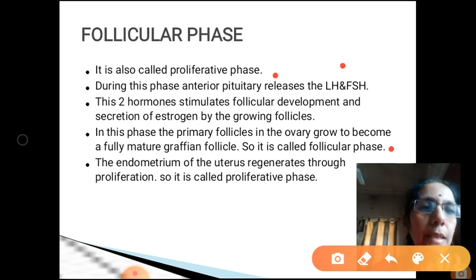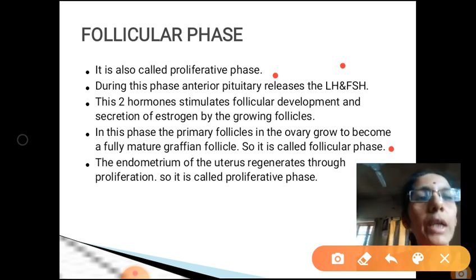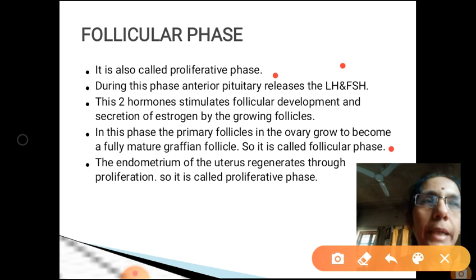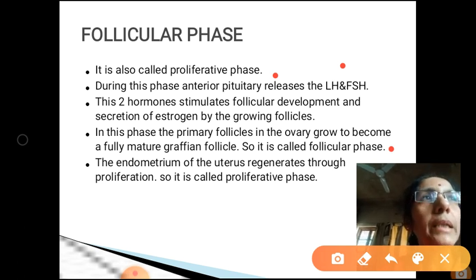During this phase, the cells of the endometrium divide or proliferate. That is why the phase is called proliferative phase. One is follicular development occurs, so it is called follicular phase.